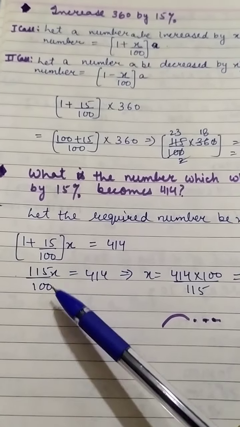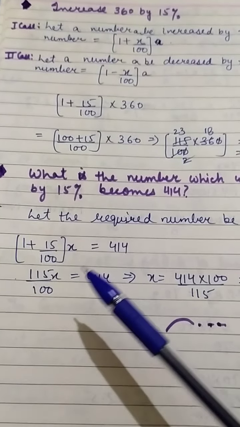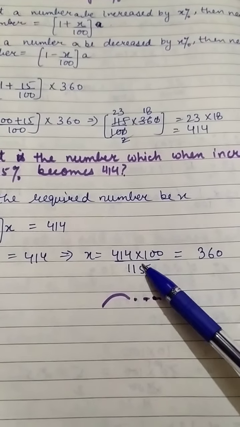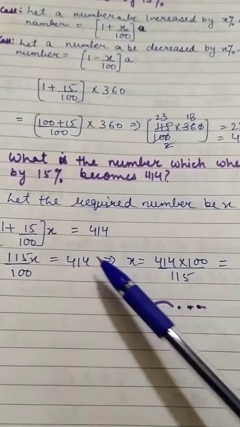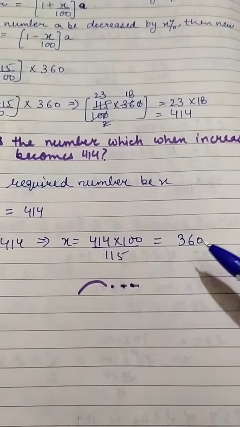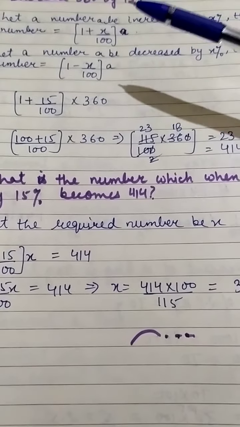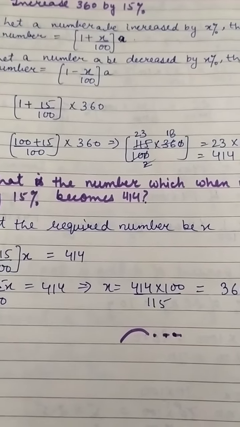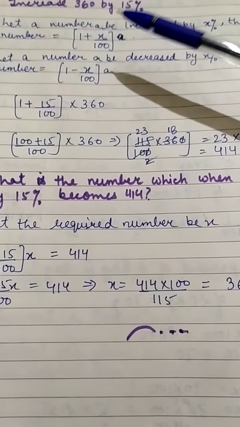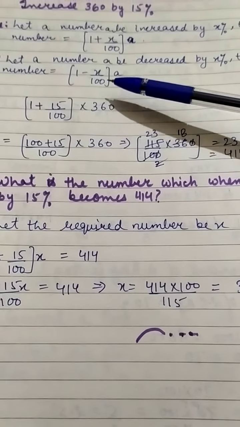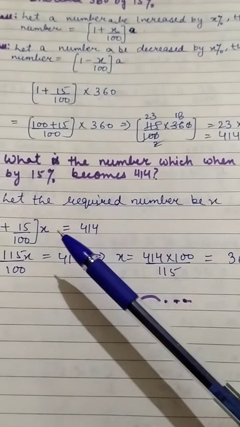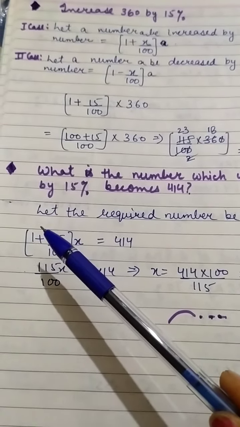So after solving this, 115x upon 100 equals 414, and 414 into 100, because this will be cross multiplied, upon 115. So we have 360. Similarly you can do the decreased part. Okay, in the increased part we have done addition, in the decreased part we have to do subtraction. Similarly here also, in place of increased it will be decreased, so we will do the minus.